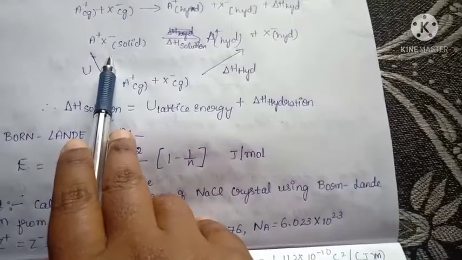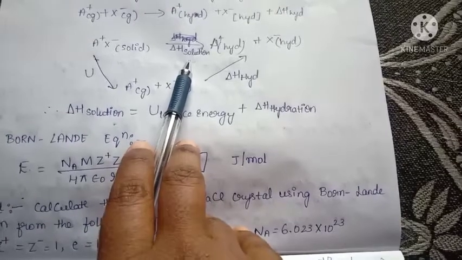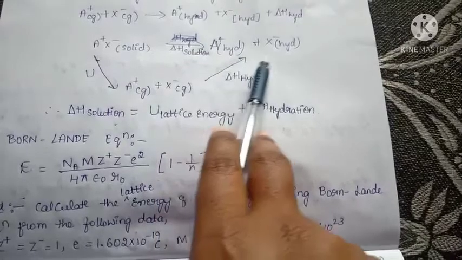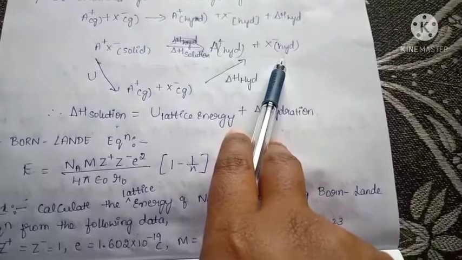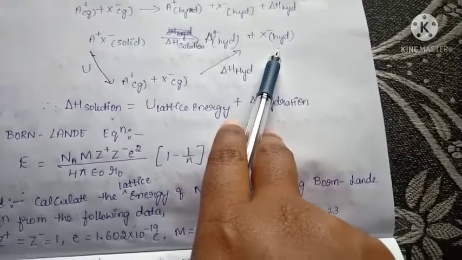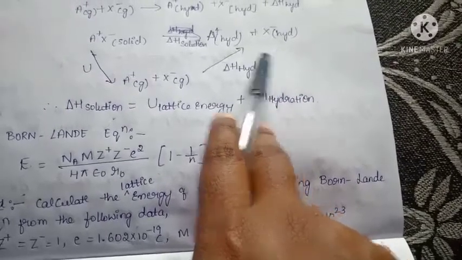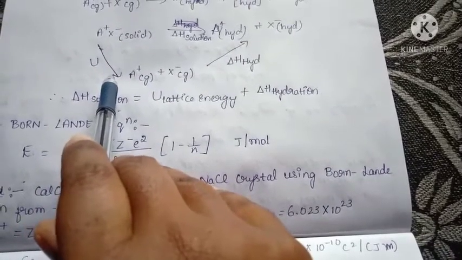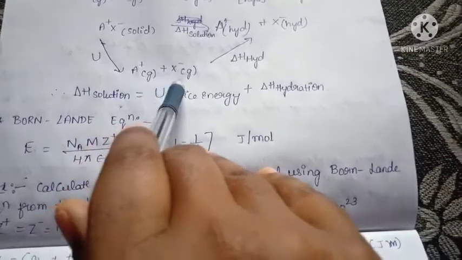Here you have to see that the ionic solid is dissolved in some solvent, that is the enthalpy of solution. It gives a cation and anion, and that cation and anion are hydrated. Got the point? Hydrated means water molecules are surrounded around the cation and the anion. Here when some energy is absorbed, that energy is called lattice energy. It gives a gaseous cation and anion.